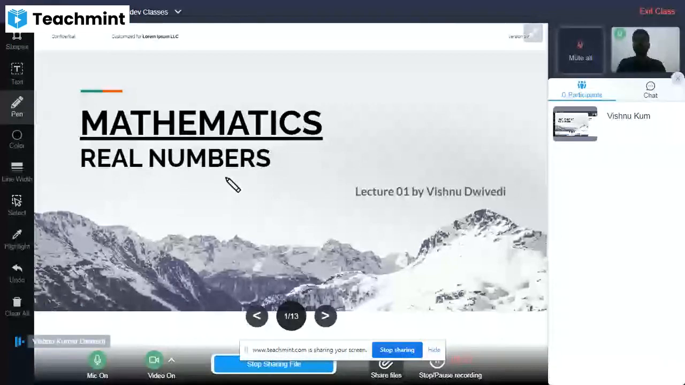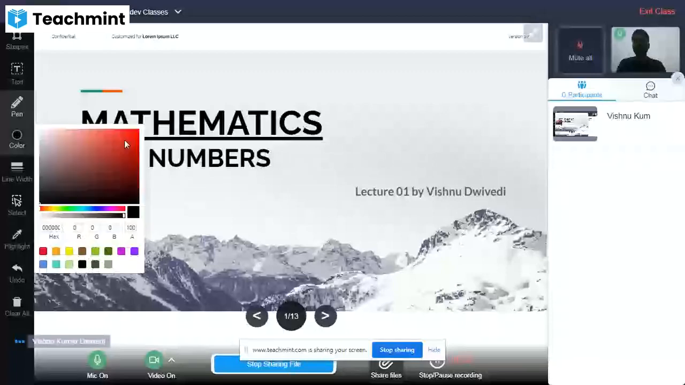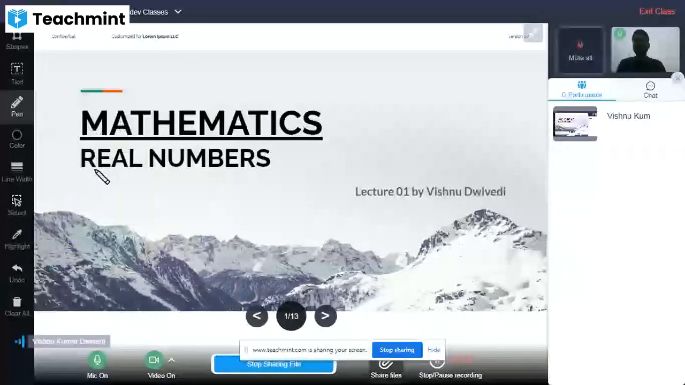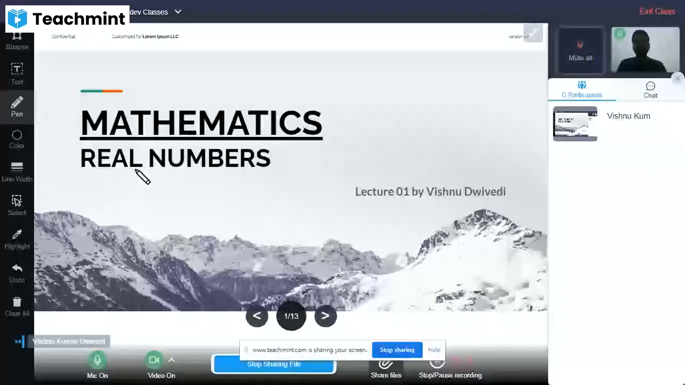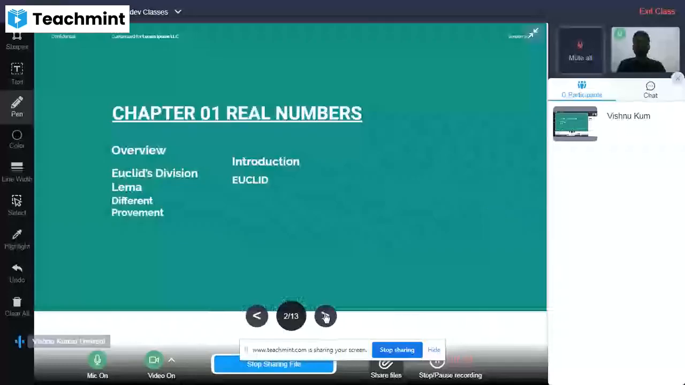All right, so I will color this one. Here we will understand the basic real numbers and the advanced processes of real numbers, what the proofs and derivations are that come in the real numbers chapter. All right, so today we will discuss real numbers. It is the first lecture for the mathematics portion. Going to the next slide.